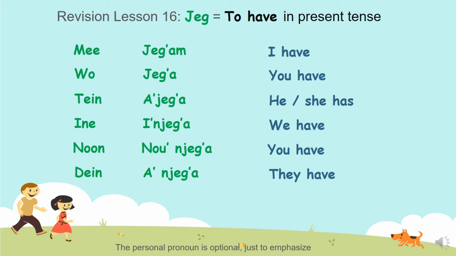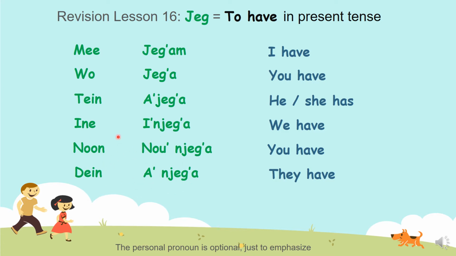Okay, so focus with me here. Jegam, jega, ajega, injega, nunjega, anjega. We learned this in lesson number 16 already. But here I'm just showing you if I add these personal pronouns: me jegam, wo jega, ten ajega, in injega, nun nunjega, den anjega.